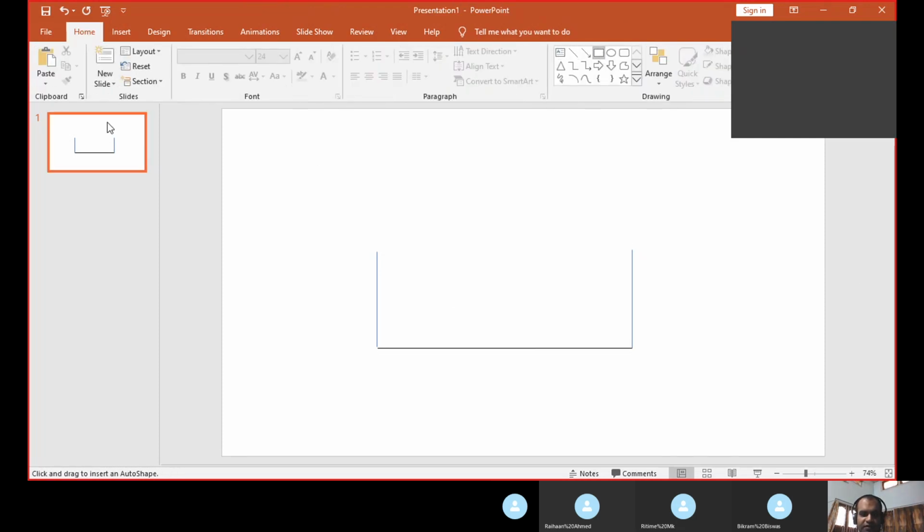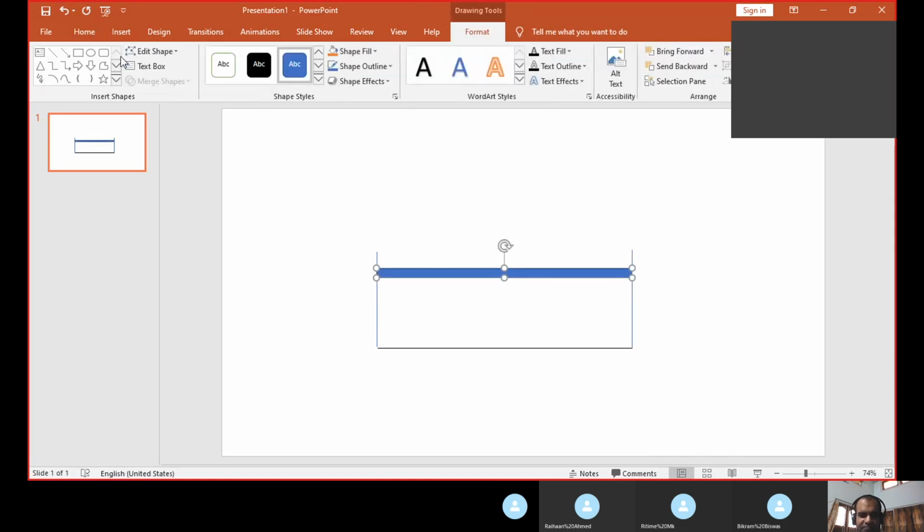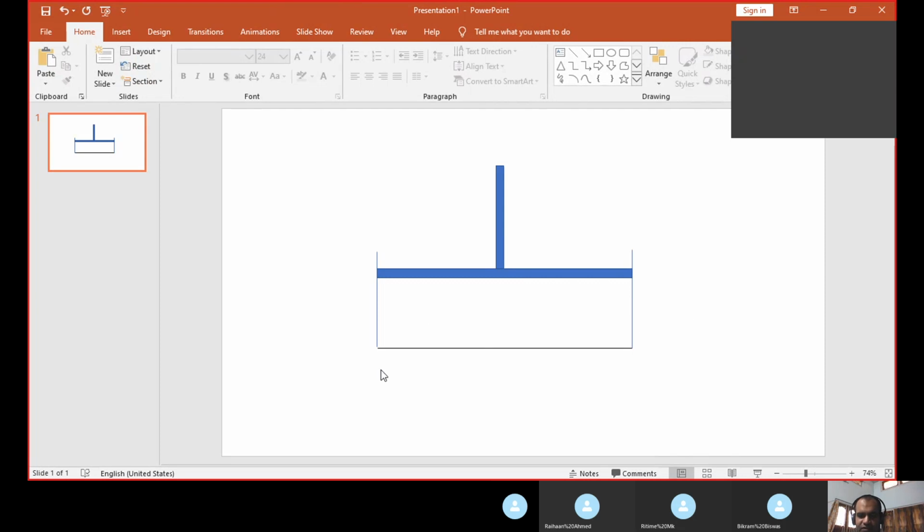So this is a vessel, and suppose there is a piston like this. I'm giving a very rough drawing. So this is a vessel, and here we have a gas, and this is a piston. You can move the piston downward. If you move downward, the gas will compress. I mean, the volume of the gas will decrease, and if you move the piston outwards, the volume of the gas will increase.